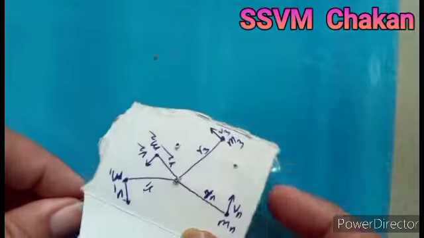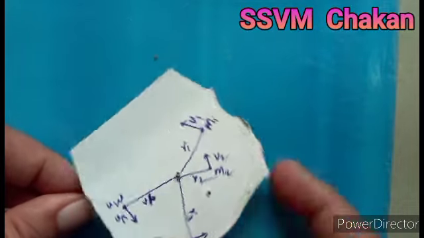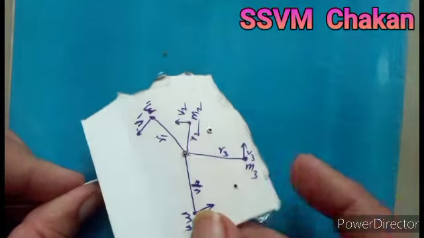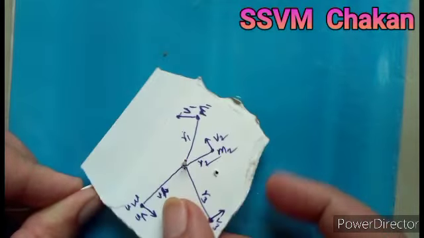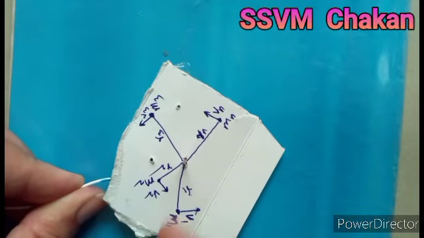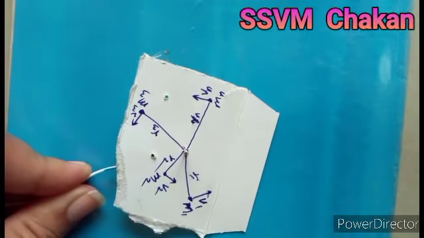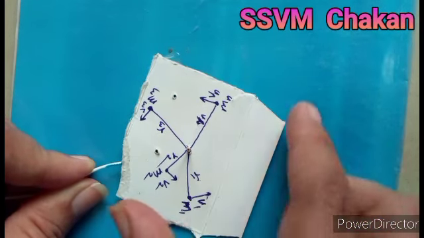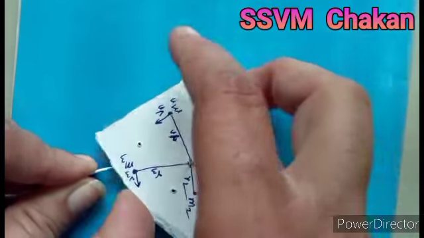Suppose this is the object which is revolving around the axis of rotation. We calculate its moment of inertia around this axis. Let the moment of inertia of this object be I. Now we replace this body by another object.